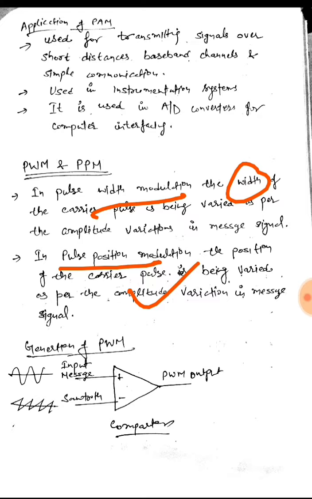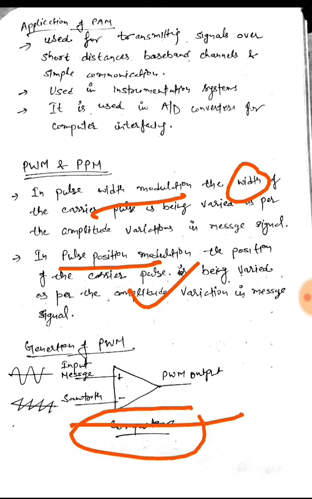So this is a diagram of generation of pulse width modulation, which is nothing but a comparator. It uses a comparator to generate the pulse width modulation. At the input of this comparator, we have the input message, that is the modulating signal, analog signal, and a sawtooth input as well.